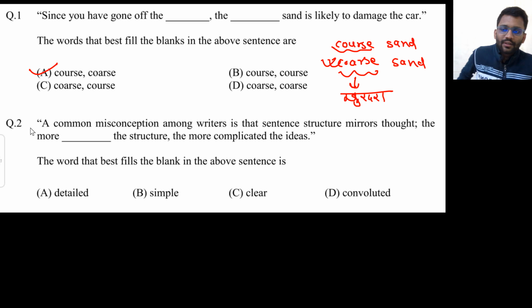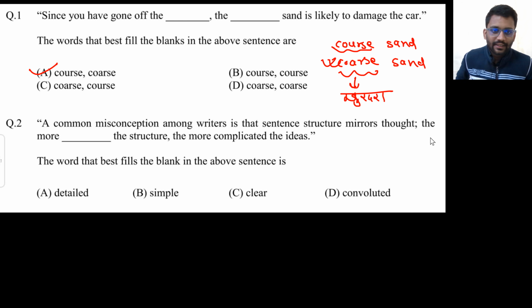So here they are saying that the common misconception among the writers is that sentence structure mirrors thought. Okay, so the misconception is that as per the structure of your sentence, your thoughts will be reflected. So this is the misconception amongst the writers. So the misconception is that if you make the sentence more complex, your thoughts will be more powerful.